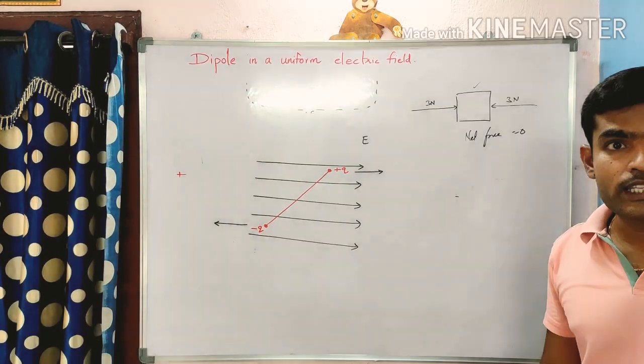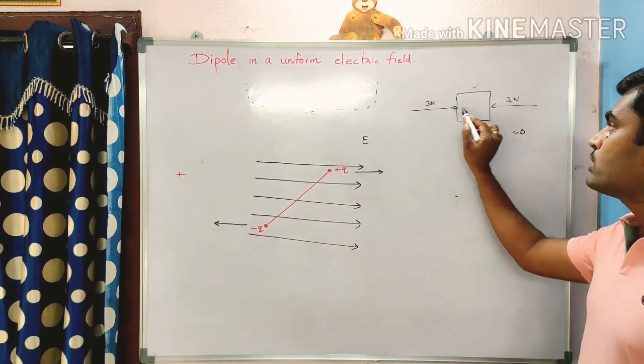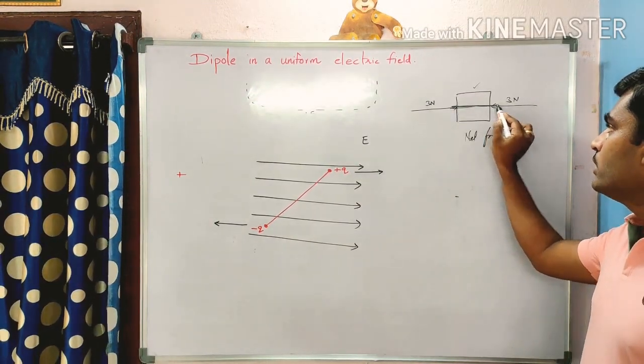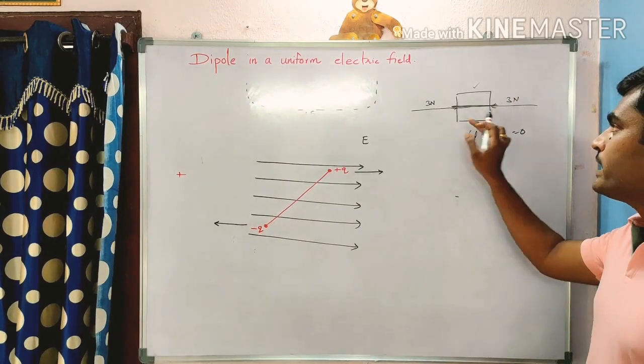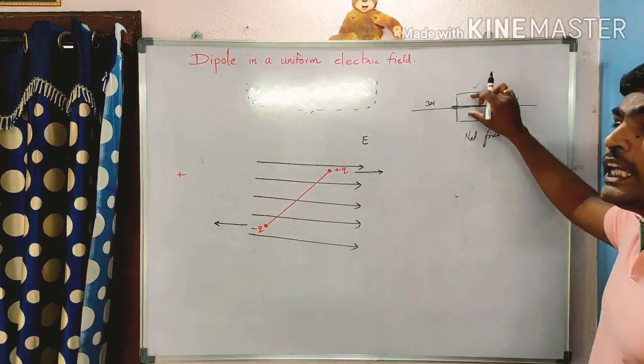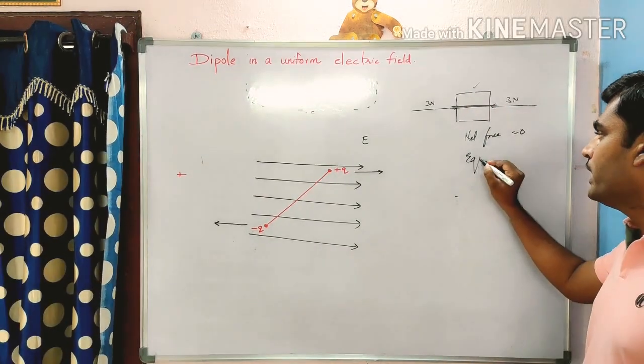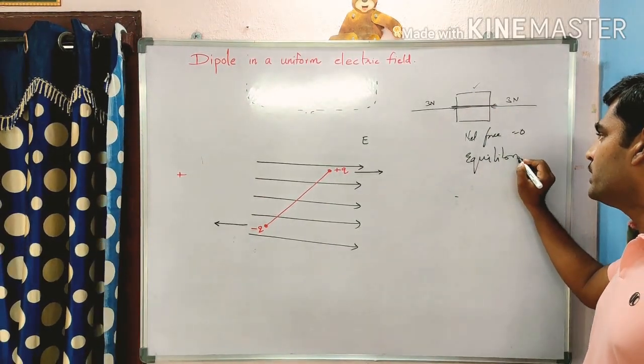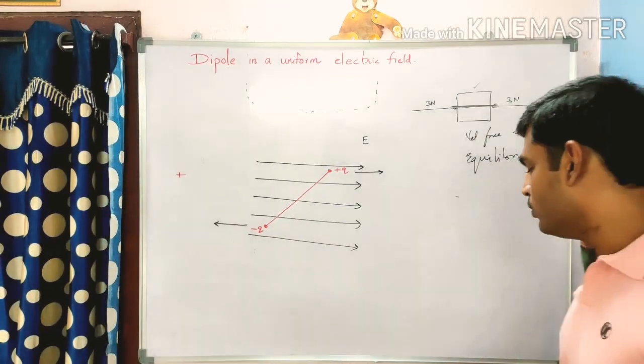These two forces act along the same line, that's why it is in equilibrium condition.